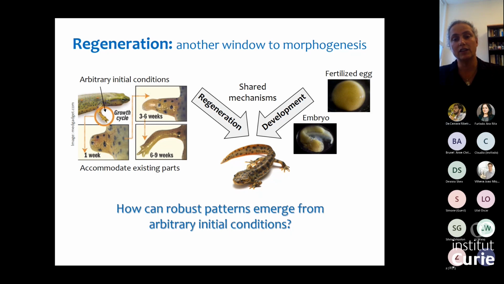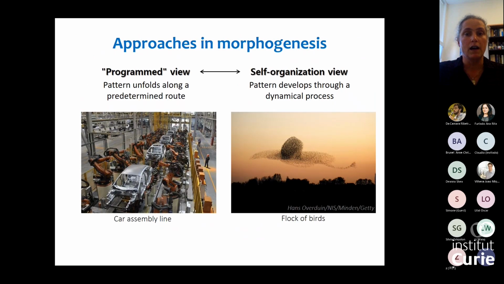And in fact, looking into the underlying mechanism, regeneration and development actually share both on the molecular side as well as on the physical process. There are shared mechanisms that are responsible for both of these processes. So in general, if we're thinking of morphogenesis, there are two main approaches to this problem, and they're actually complementary.